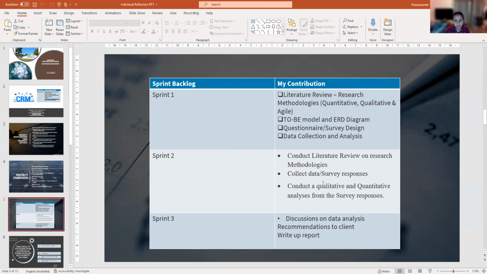and have a look at the survey responses, how many responses we got on the survey, and afterward collect the data from those survey responses. Then conduct a qualitative and quantitative analysis from those survey responses. In the third sprint, I did the discussion on the data analysis. We provided a few recommendations to the client, and the final thing was the write-up report. In this, all the team members were involved.